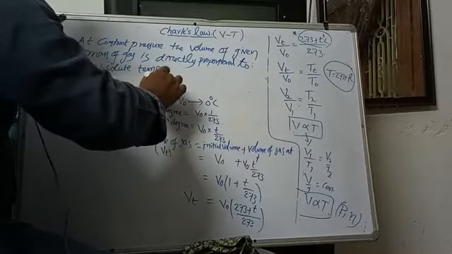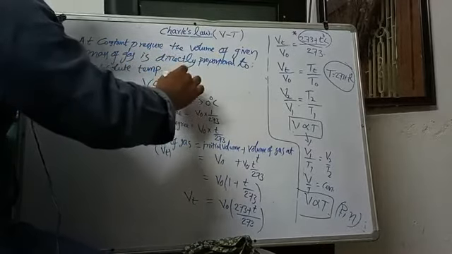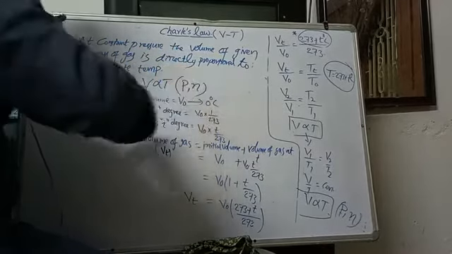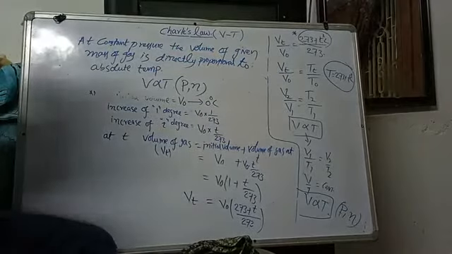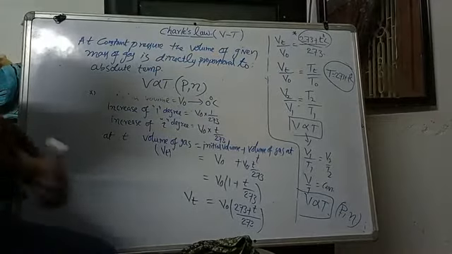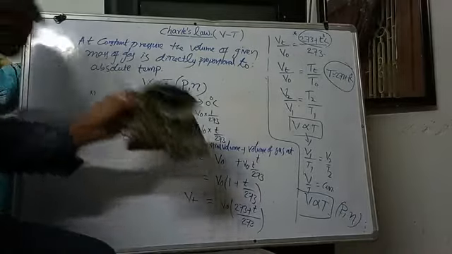So volume is directly proportional to temperature at constant pressure for a fixed amount of gas. This is the modified form of Charles law.